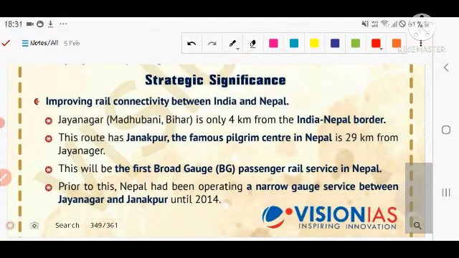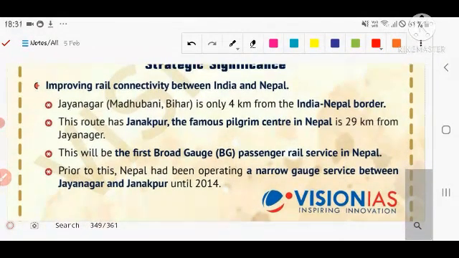Number one, improving rail connectivity between India and Nepal. Jayanagar, Madhubani, Bihar is only 4 km from the India-Nepal border, so that is the importance and significance of the connectivity. The route has Janakpur, the famous pilgrim center in Nepal, so it increases connectivity. At the same time, it increases tourism from both countries. It will be the first broad gauge passenger railway line in Nepal, so it is of great significance for Nepal because it is the first broad gauge line present in Nepal.